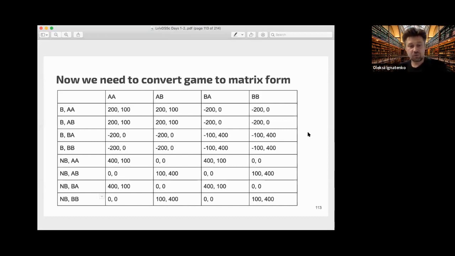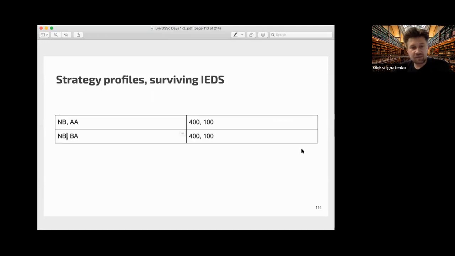So if you remove dominated strategies, you reduce this matrix, and you will finish with these 2 possible strategies, where player 1 does not burn money and plays A, because the first letter is irrelevant, it's for burning money.